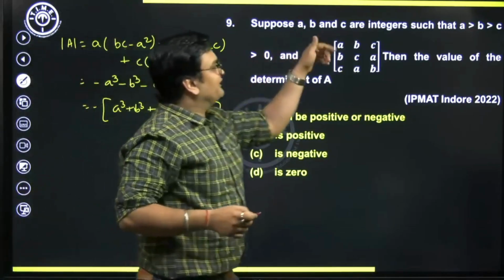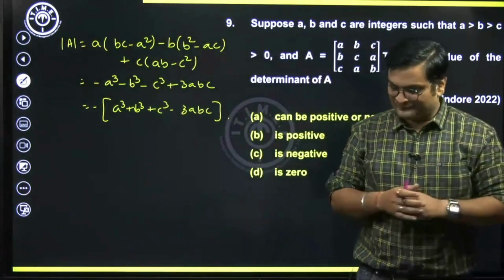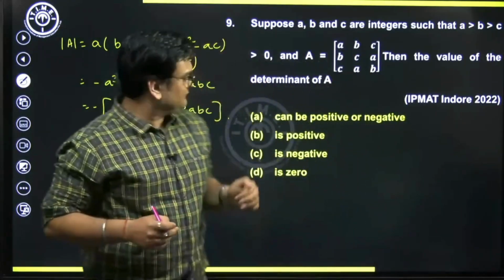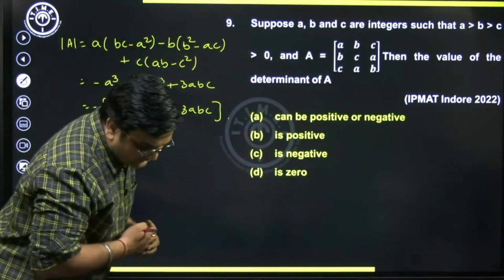He says A, B, C are all integers and they are all greater than 0. What can we say here? Is it positive? Kanak? Okay, let's see.